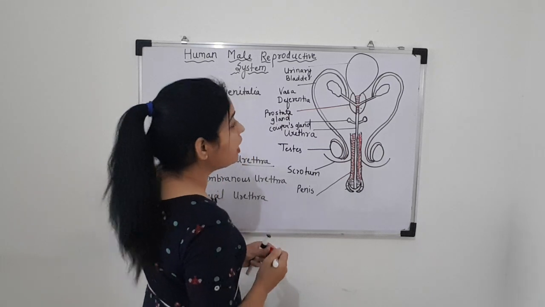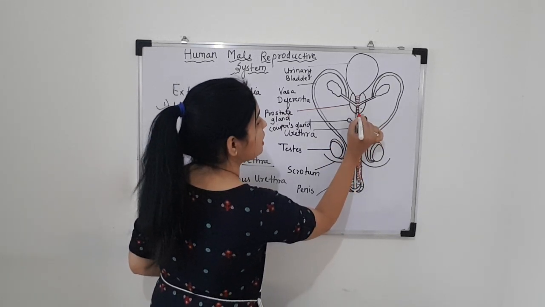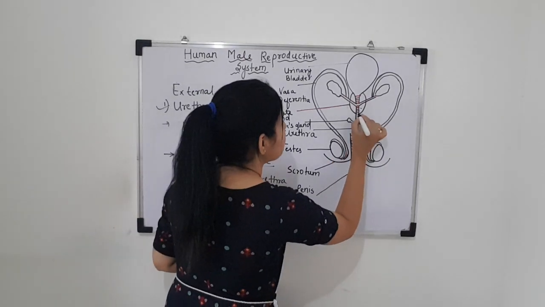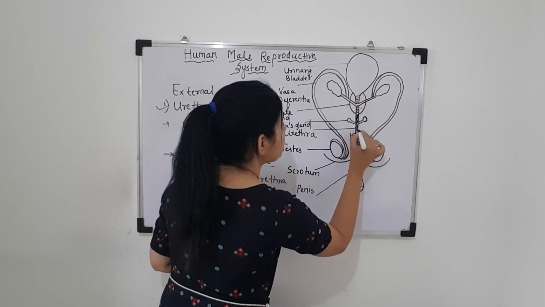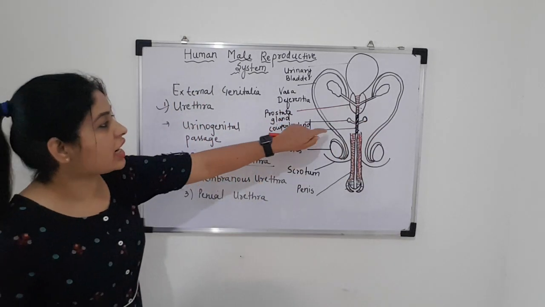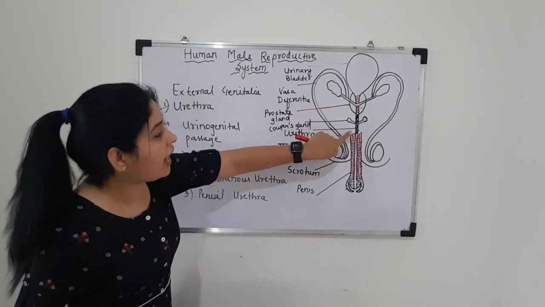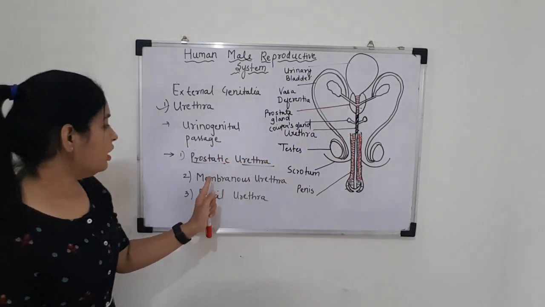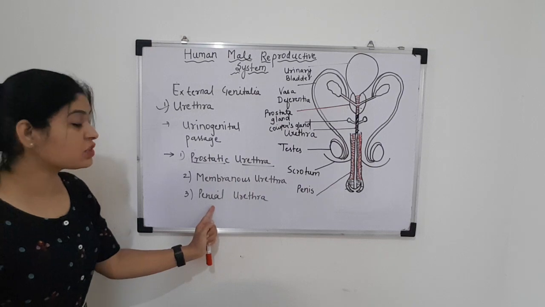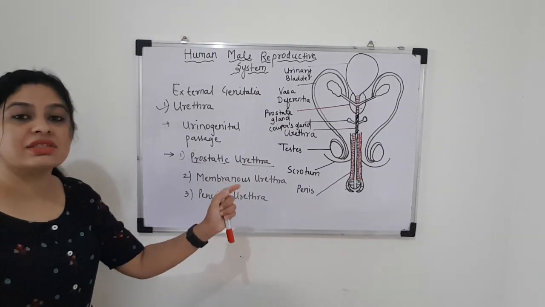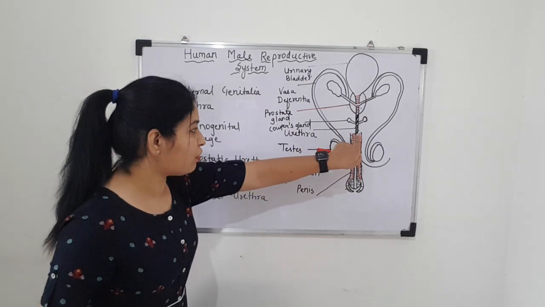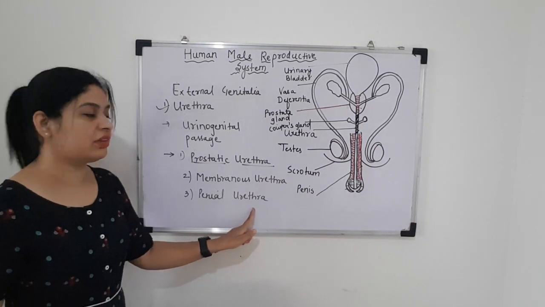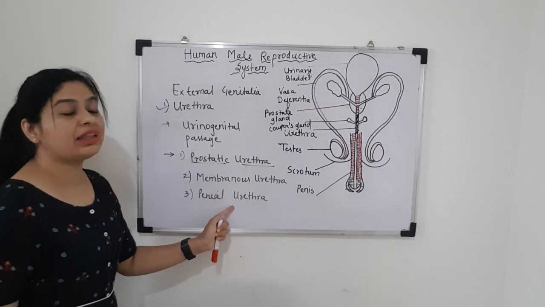The second part of the urethra is the membranous urethra. Students, the membranous urethra starts from the end of this prostate gland until the neck of the penis. I'll mark the membranous urethra also. This part is the membranous urethra. It starts from the end of the prostate gland until the root of the penis. The third part of the urethra is called the penile urethra. The penile urethra is the urethra which is present inside the penis. So right from here till the tip of the penis, the part of the urethra is called the penile urethra. Students, prostatic urethra, membranous urethra and the penile urethra.